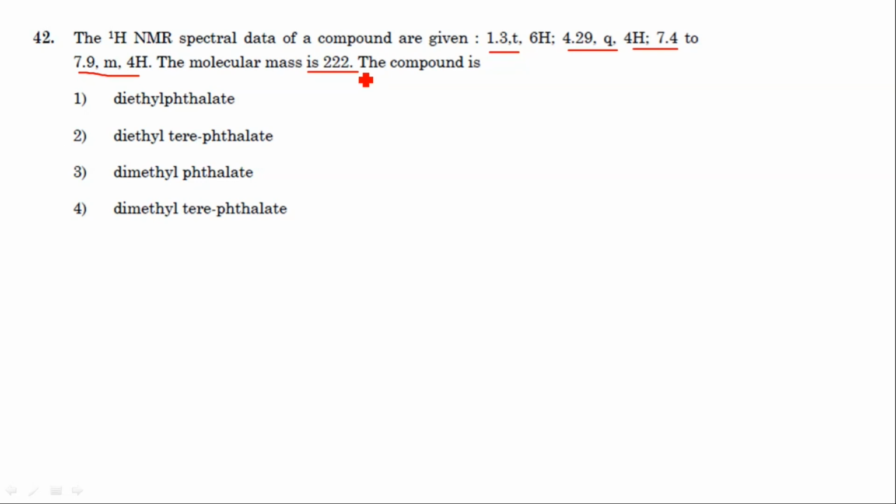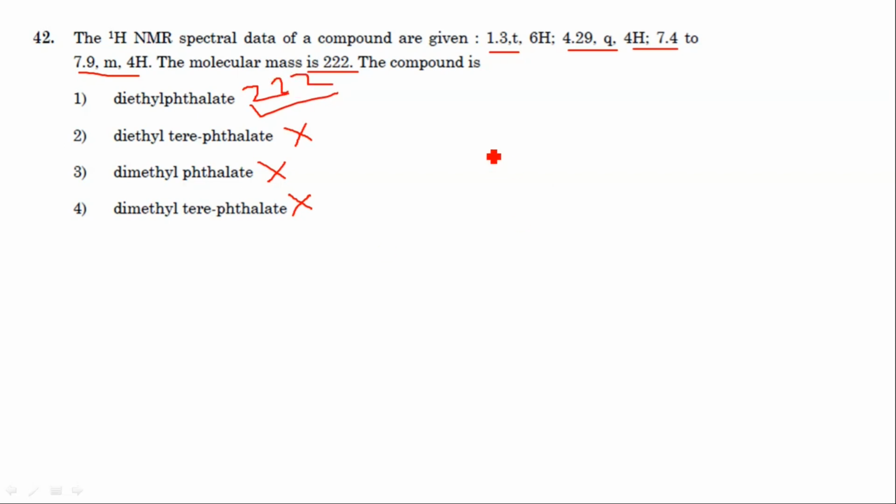Here dimethyl terephthalate was ruled out because the molecular mass was not 222. With the help of the molecular mass you can find the compound. Diethyl terephthalate was also ruled out. Diethyl phthalate was the correct answer, which has the molecular mass 222.